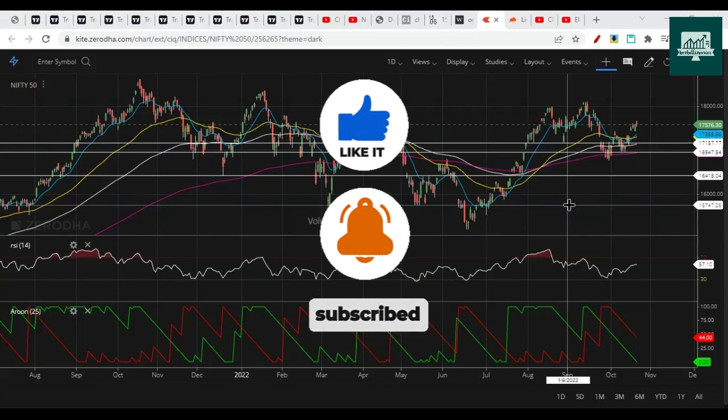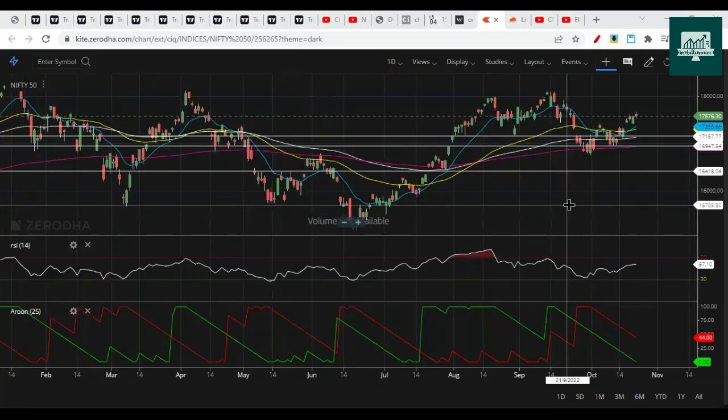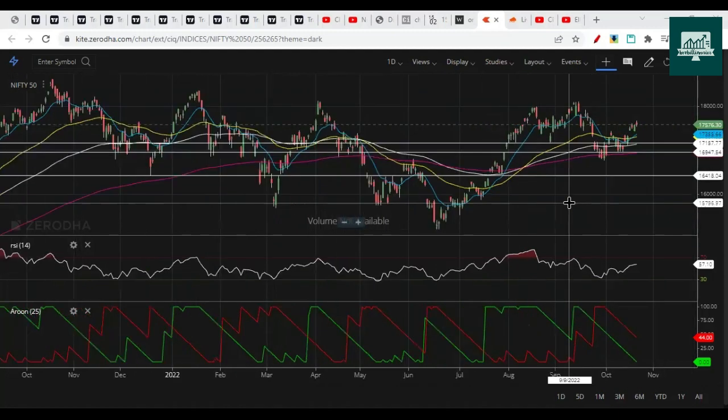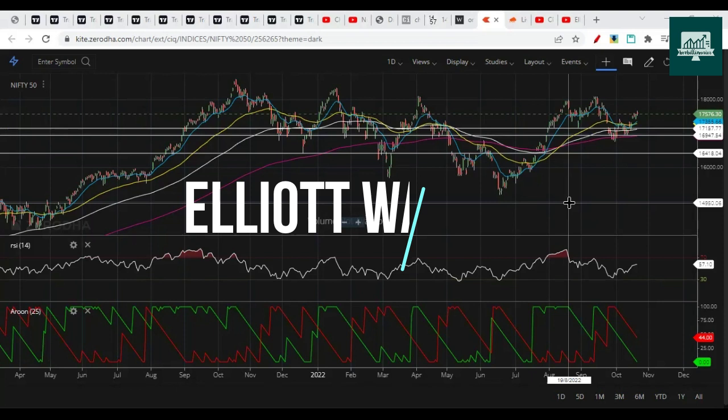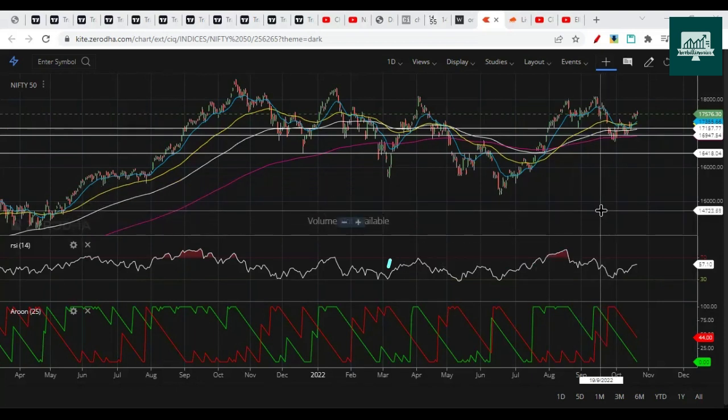In this video, we are going to discuss what is going to happen in Nifty for next week. We will check based on price action and indicators. Then we'll check Elliott Wave, and after that, we'll do an option chain analysis to understand what is the move for next session as well as for next whole week.